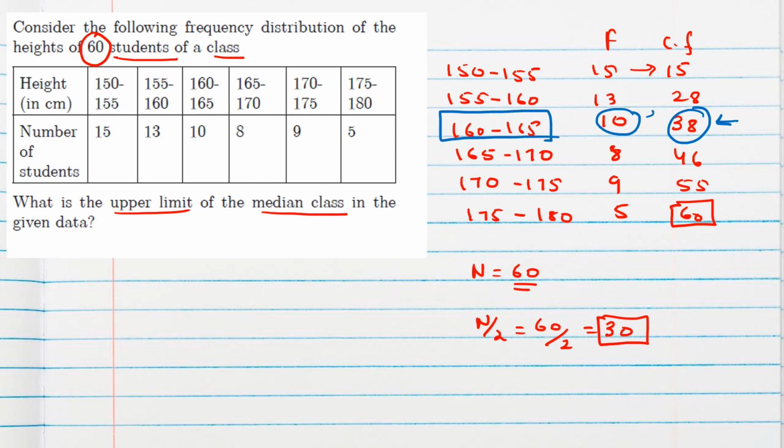This is your frequency, and the previous frequency you should take as CF. Now here the only question is about the median class. The upper limit of the median class is asked. So that is 165. The answer for this is 165.